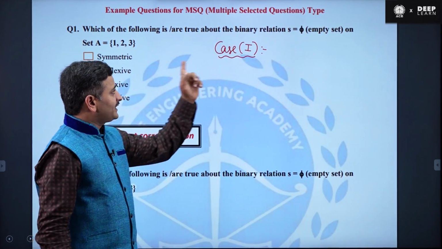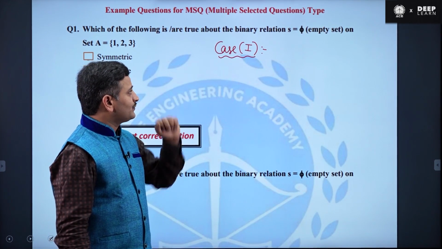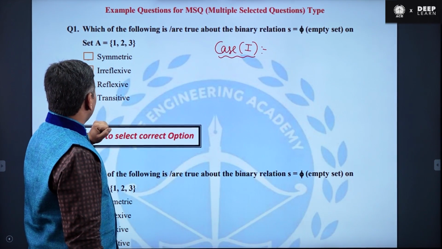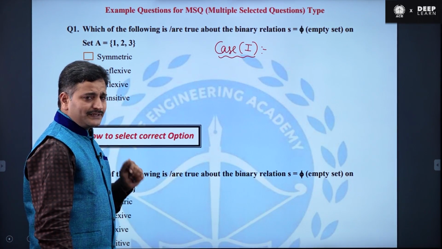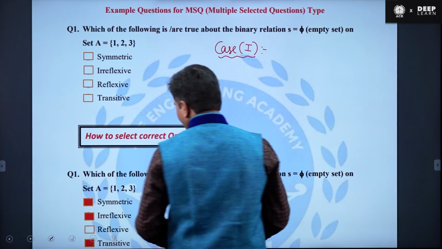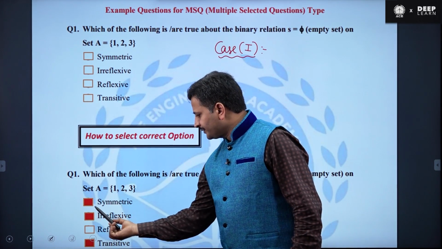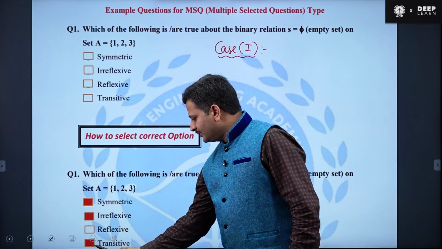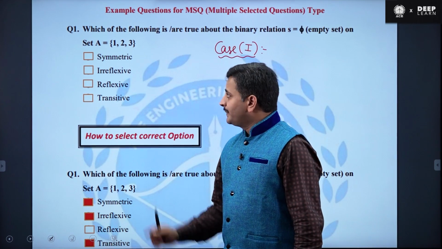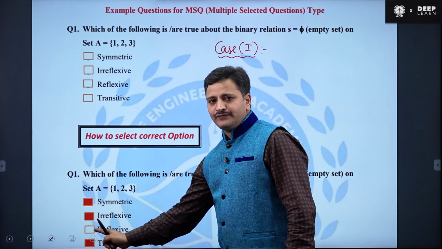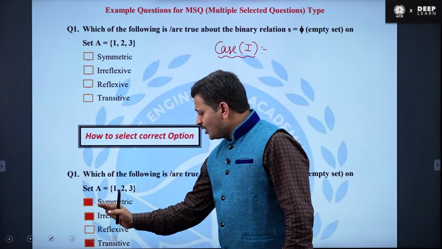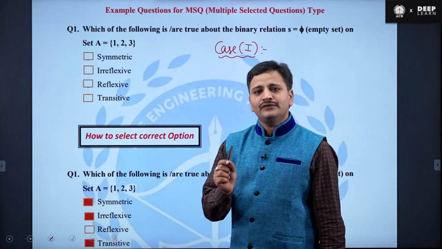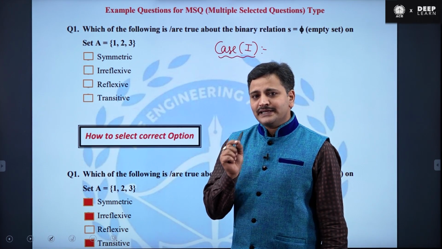Assume that you know the correct answer for this question. The correct answers are symmetric, irreflexive, and transitive. In such a case, you have to mark those three options: symmetric, irreflexive, and transitive. But the empty relation is not reflexive, therefore we didn't mark reflexive. If you mark all correct answers, only then will you get marks assigned for this question.